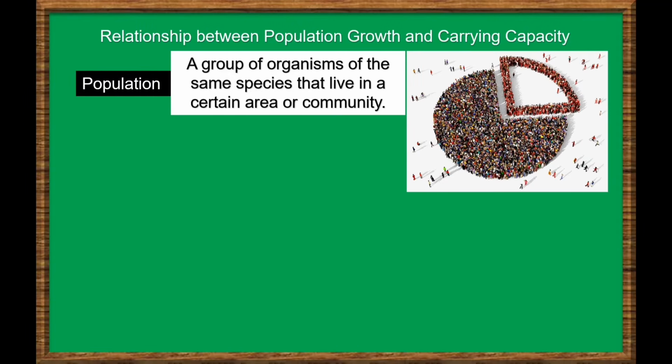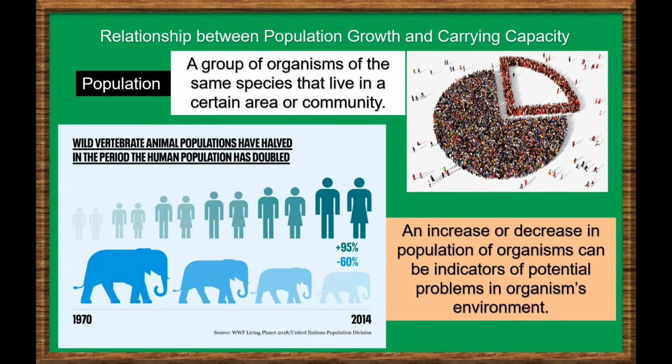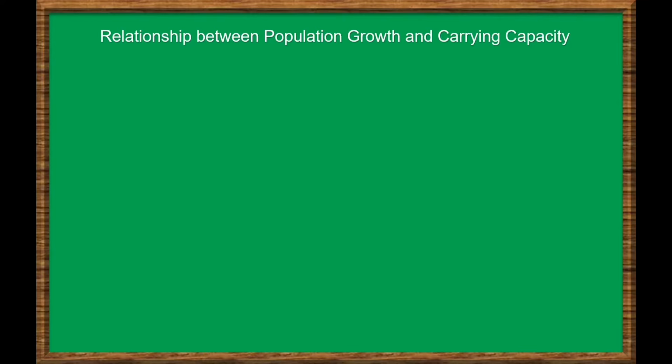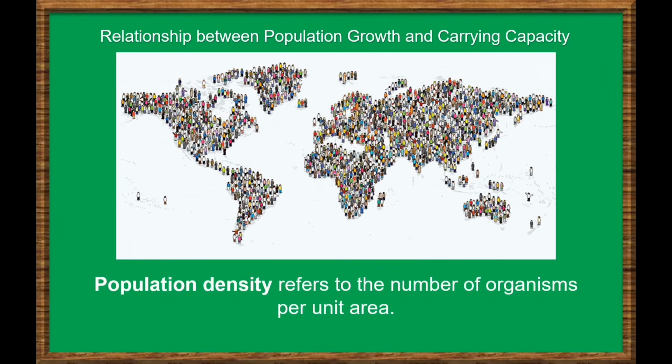Scientists regularly monitor the number of populations of organisms in an area because an increase or decrease in population can be indicators of potential problems in organisms' environment. As a population grows in an area, a population may experience the effects of increased densities. Population density refers to the number of organisms per unit area.